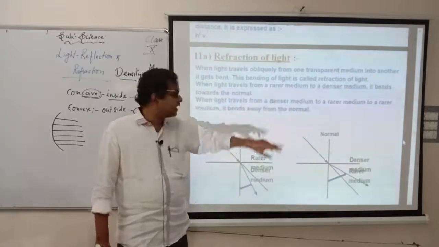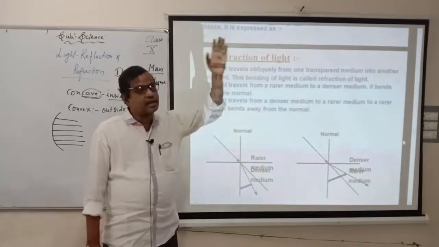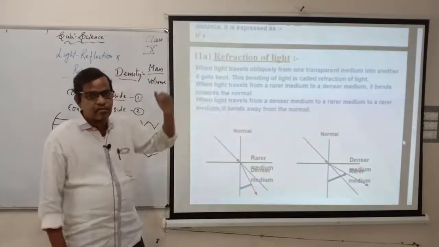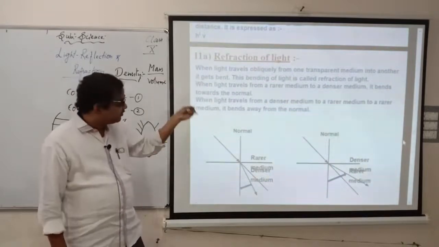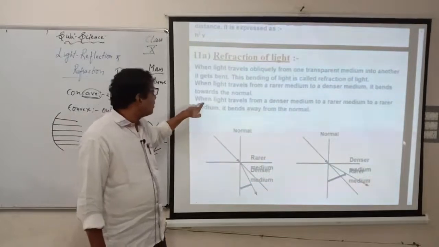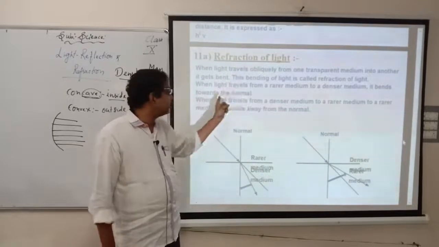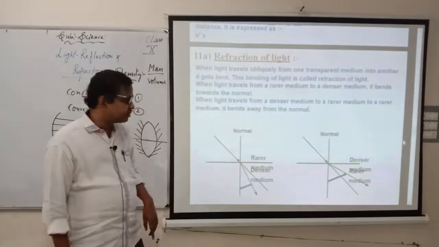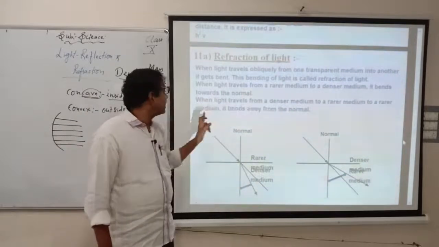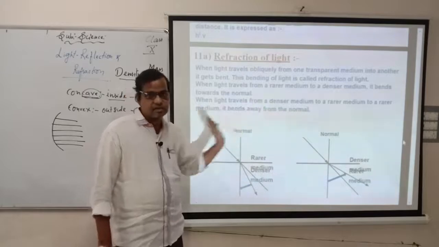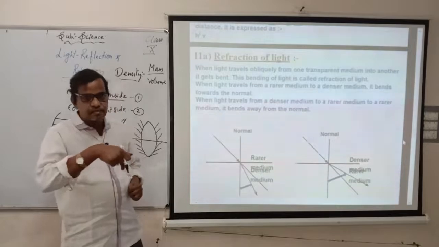Denser means generally lower density, higher density. When you compare water and glass, water has the higher density, glass has the lower density. If it is the condition, when light travels from lower density to higher density, then it bends towards the normal. Bends towards the normal means it comes towards the normal. When it travels from denser to rarer, then it bends away from the normal, means it moves away from the normal. That is the reason why, when you put your finger inside the water glass, you can see the finger